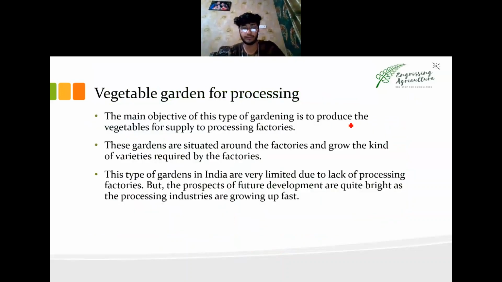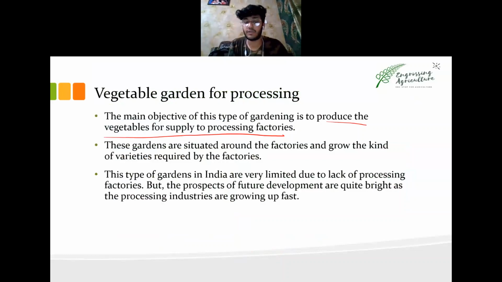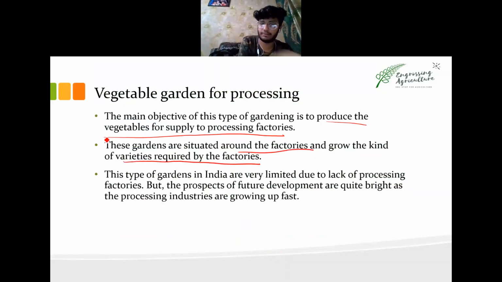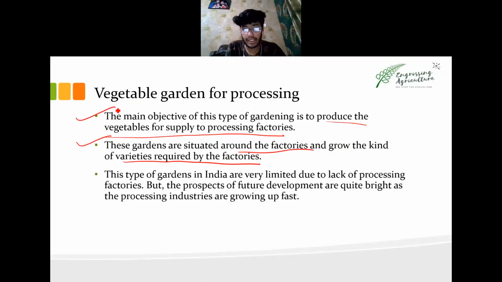Right now I told you these gardens are situated around the factory and the required variety is the same. Next we have this portion. Industry in India is growing fast. There are various plants which are being set up. Let's take an example of Solan. Solan is a really popular industrial area, and near to that area, potato cultivation is done. Why? Because they require inputs such as for potato chips.